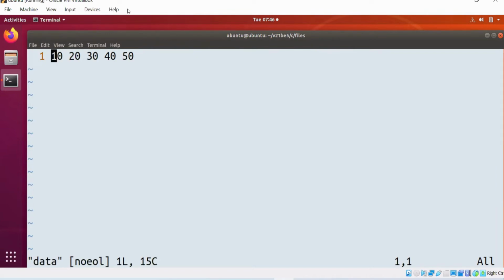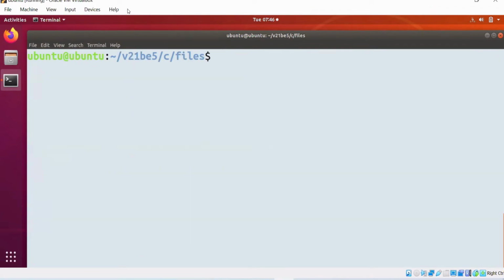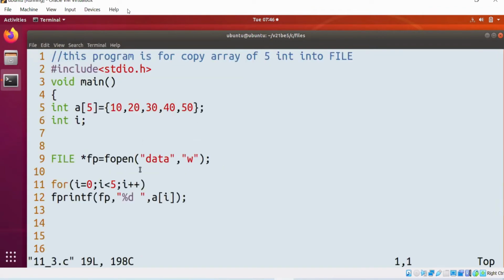Now can you tell me, the space came after every data because of this space in line number 12? The space which you are observing in the file after 10, one space, and after 20, one space. That space is there because while printing it, I'm putting the space.